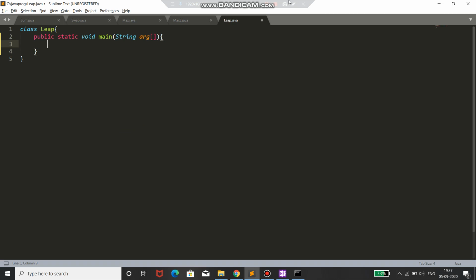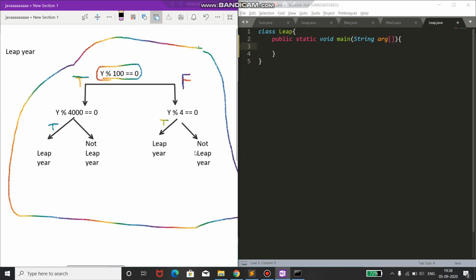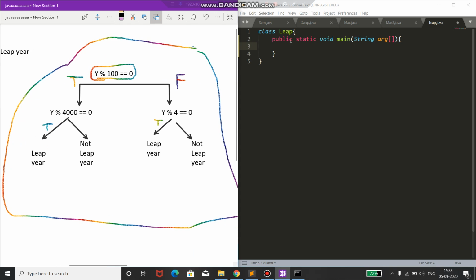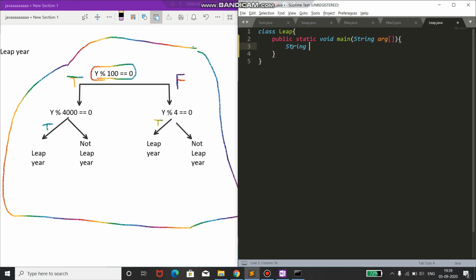Okay, so in this program I'll open it side by side so we can see them both together. This was our flowchart. Now I'll make the program. First of all, we will need a string variable to store whether the year is a leap year or not. So I'm taking a string type variable named year. In this I'm storing a blank input.